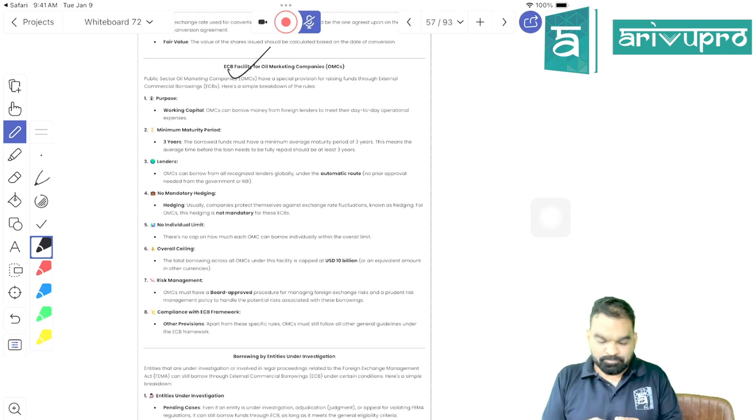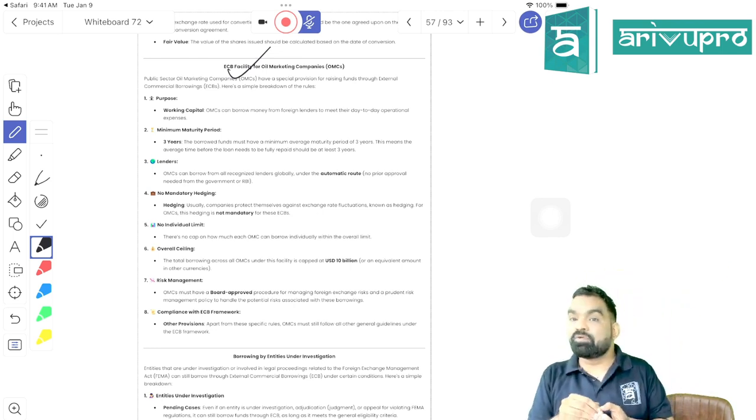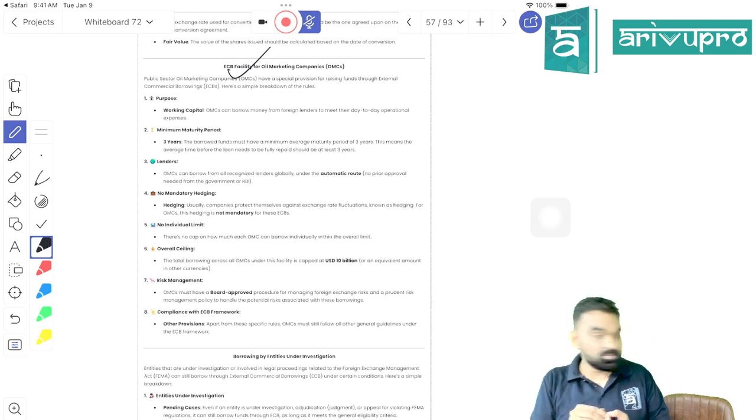Is it clear? Girl with black top, please explain whatever I have explained about approval and automatic route. I feel you are not in the class.